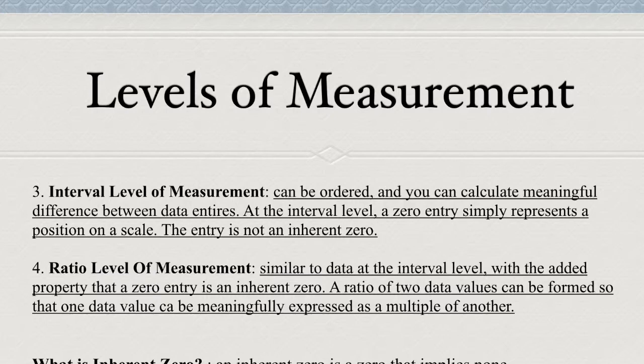The fourth level of measurement is the ratio level of measurement. It is similar to data at the interval level, with the added property that a zero entry is an inherent zero. A ratio of two data values can be formed so that one data value can be meaningfully expressed as a multiple of another.